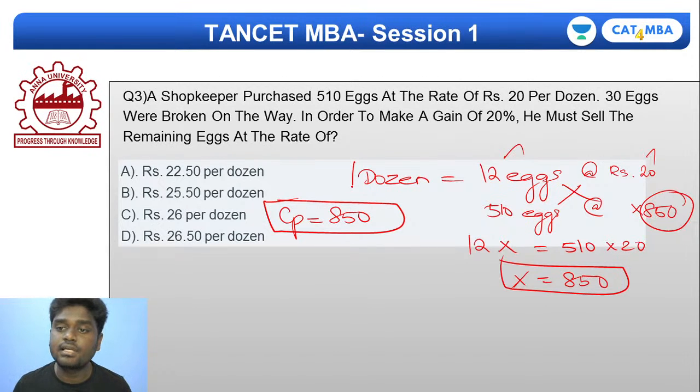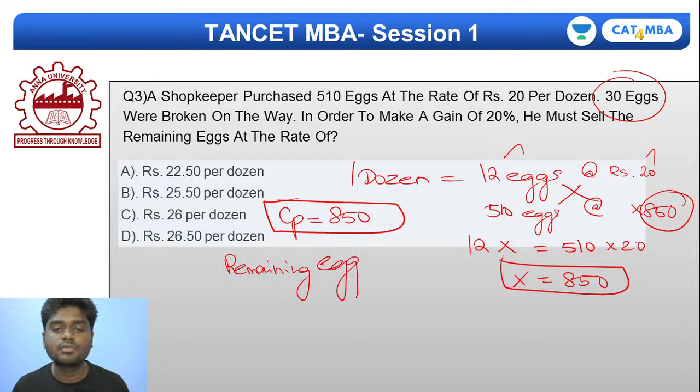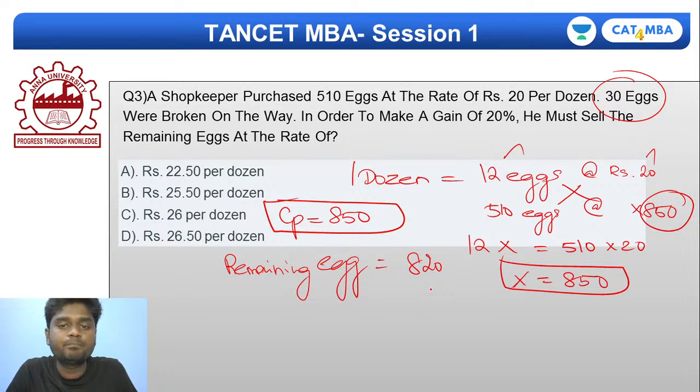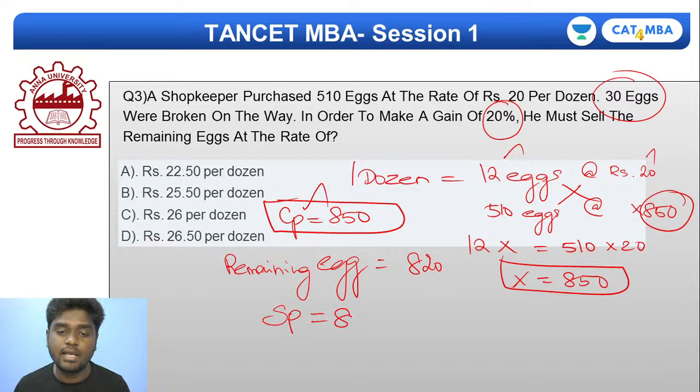Now what happens, unfortunately, 30 eggs were damaged, were broken. So if 30 eggs were broken, how many remaining eggs will I be having? The remaining eggs will be 480, right? And in order to make a gain of 20%, I, as the shopkeeper, want to make a gain of 20%. So gain of 20% means, listen carefully, this is my cost price and my selling price should be 850 plus 20% of this 850.